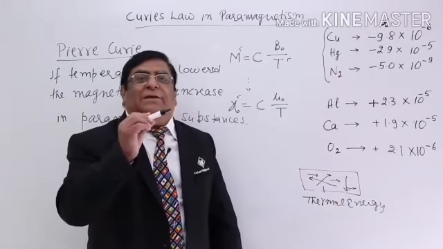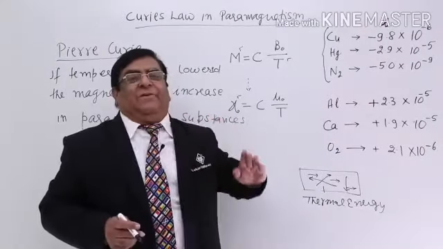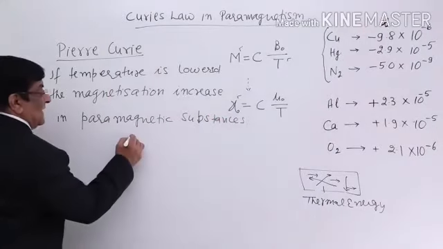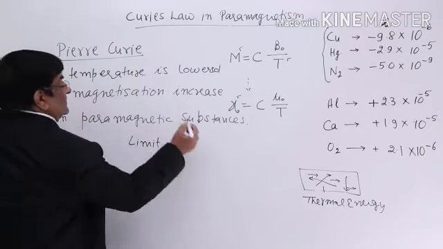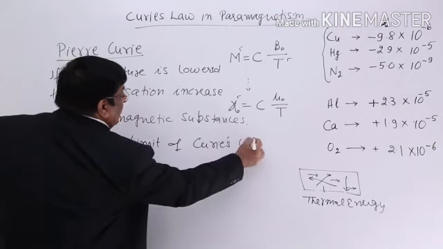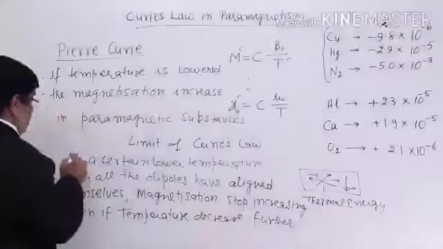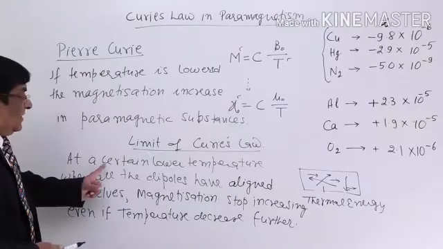So the paramagnetic property, or the magnetization, will not increase any further. That can be termed the limit of Curie's law. This is the limit of Curie's law.